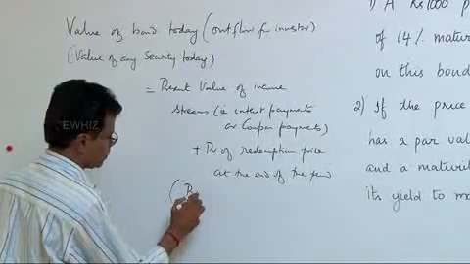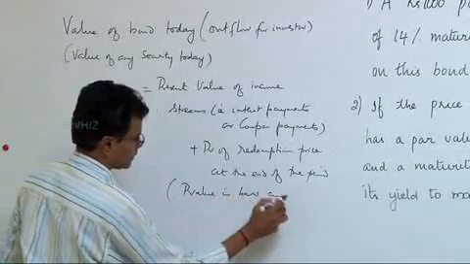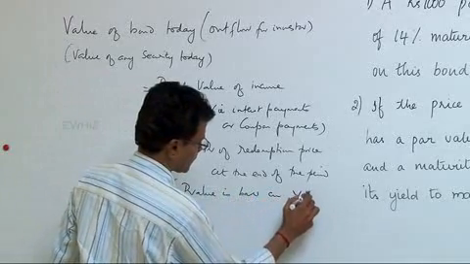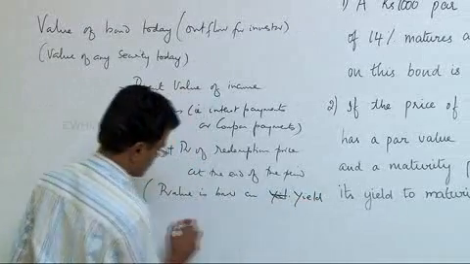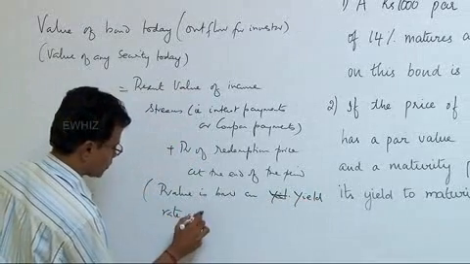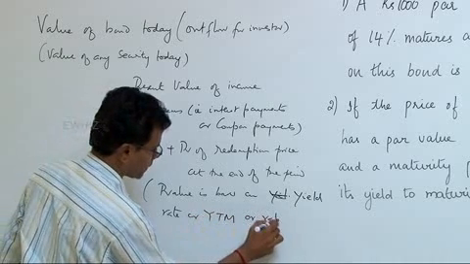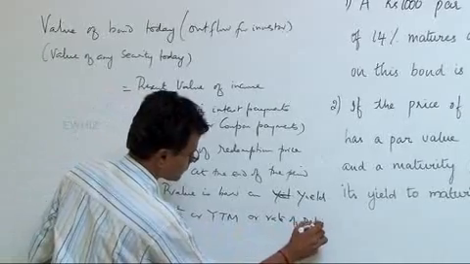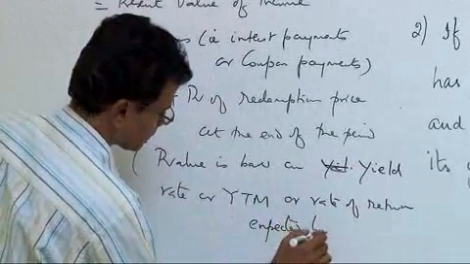The present value is based on the yield rate, or what is known as yield to maturity, or the rate of return expected by the investor.